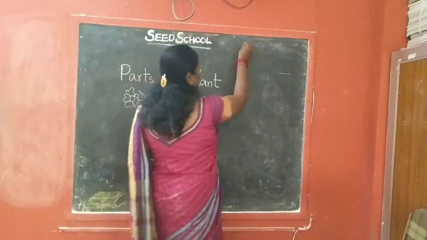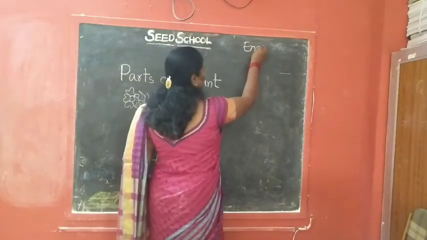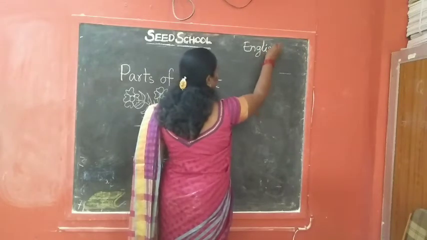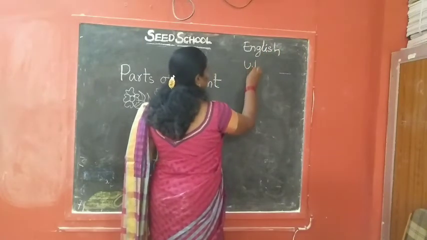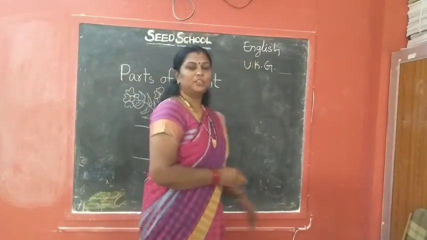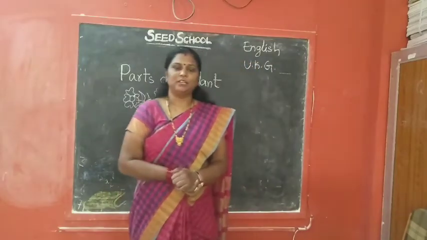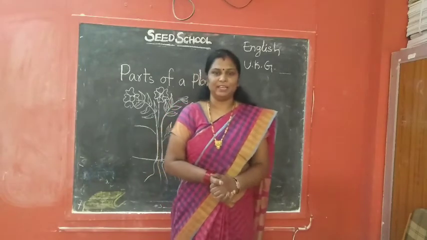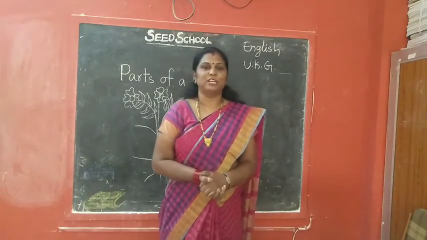English for UKG. Okay children, so before learning English, we will learn some general questions.